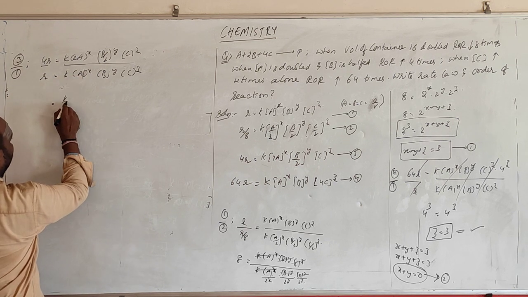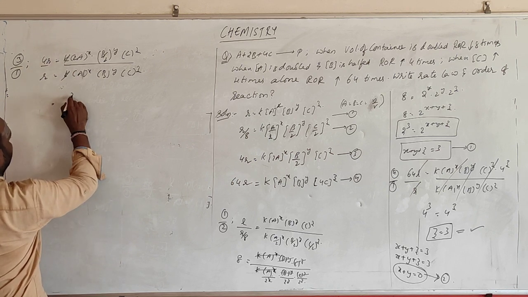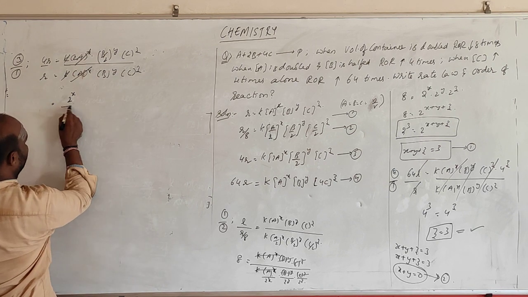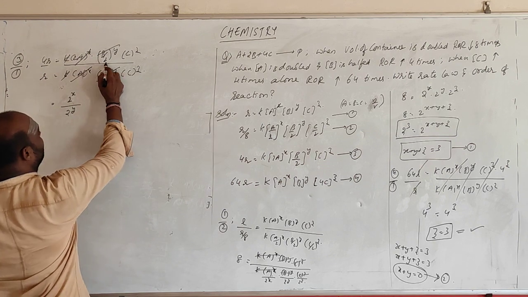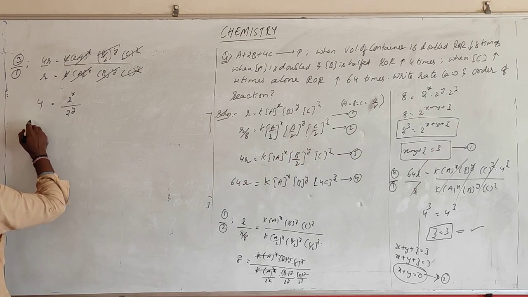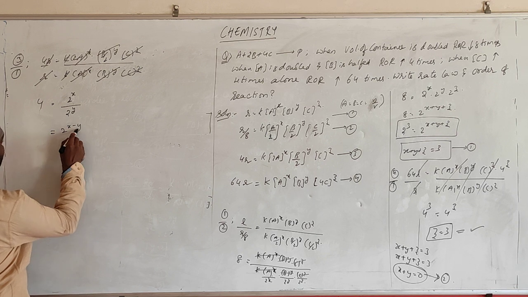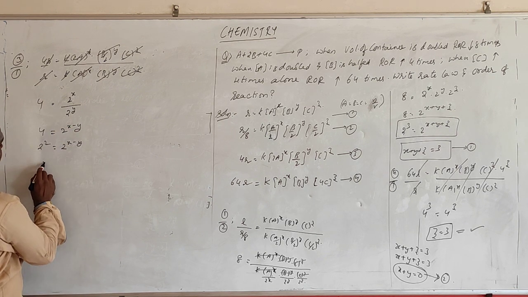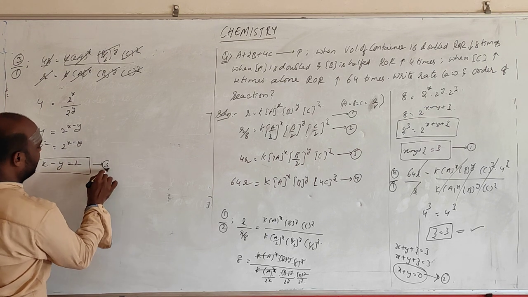We will be getting k cancelled. 2 power x is the common thing. a power x will be cancelled. b power y will become 1 by 2 power y, and c power z is cancelled. So this will be equal to 4, r will be cancelled. So 2 power x minus y is equal to 4. 2 power x minus y is equal to 2 power 2. So x minus y is equal to 2. Take this as the third equation.